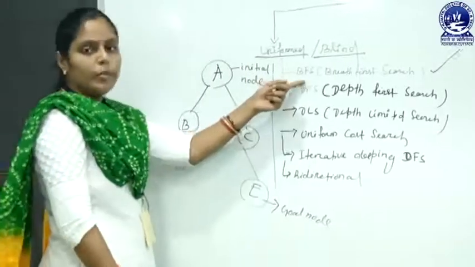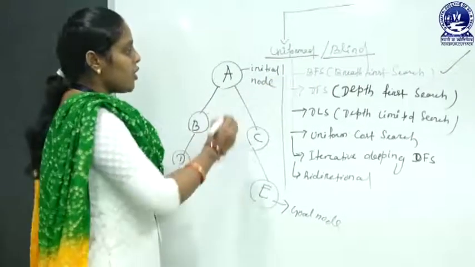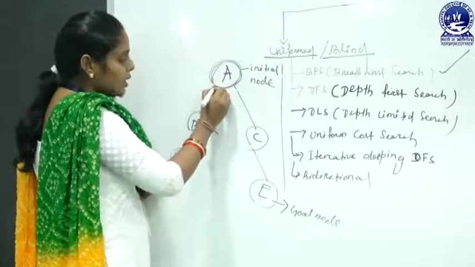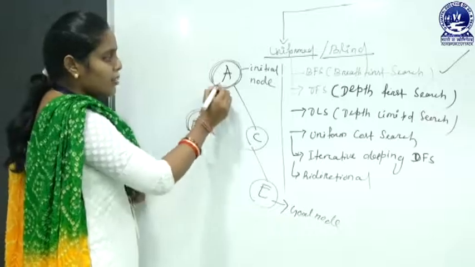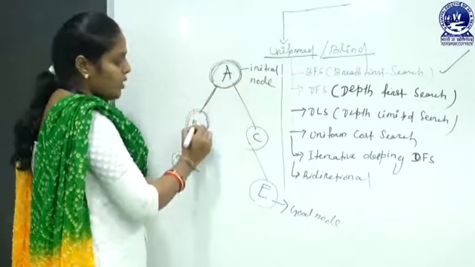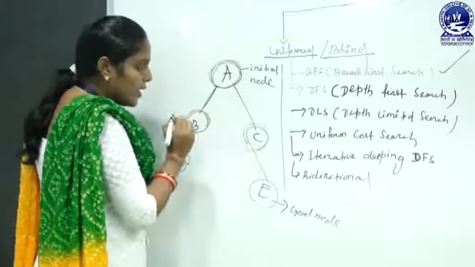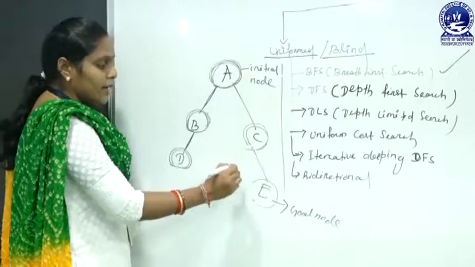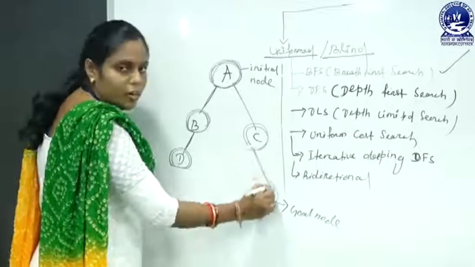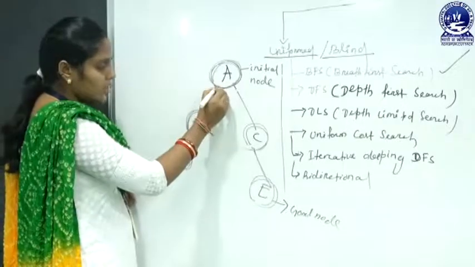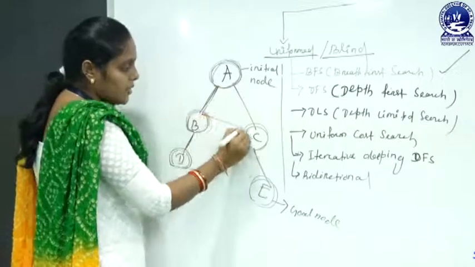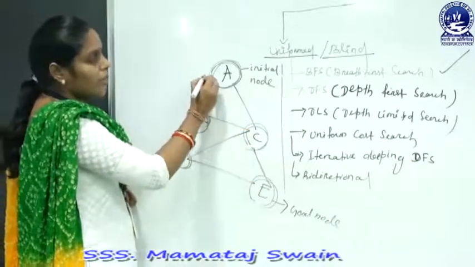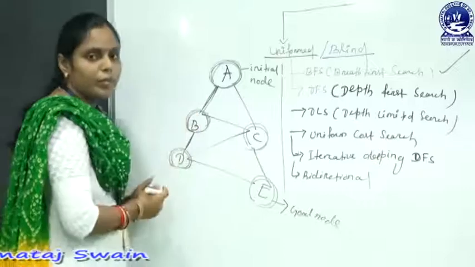When we use the BFS search algorithm, it searches from the initial node, that means from node A, then it searches the successors of the initial node, that is node B and node C. Then it searches the successor of node B, that is node D. Then it searches node E, the successor of node C. That means it searches in this way: from A to B, then C, then D, then E. That means it searches breadth wise. This is called breadth first search.